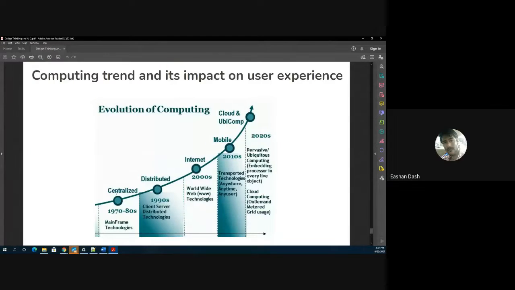A quick evolution of computing. You see, it is only in the 2010s that AI research actually started picking up, and that is where the entire technology was mobile driven. After the 2010s, we saw a lot of integration of cloud computing, HCI, and AI. So earlier maybe they were all separate individual fields, but as we go ahead, we look to integrate more and more different fields of computer science, psychology, and design to provide a better user experience.